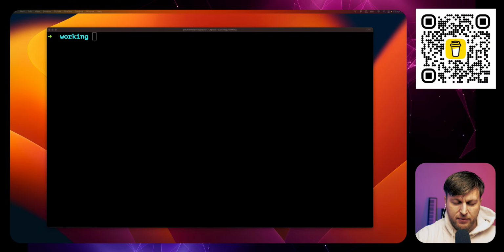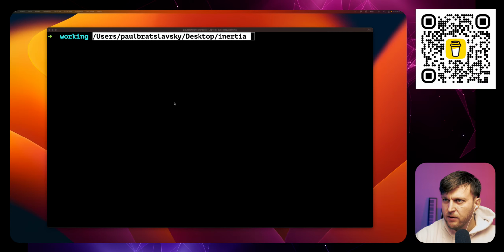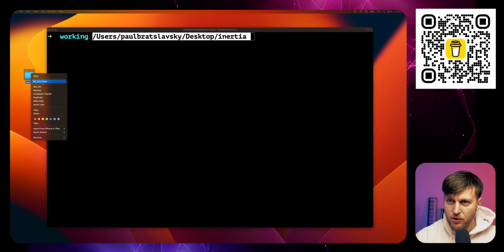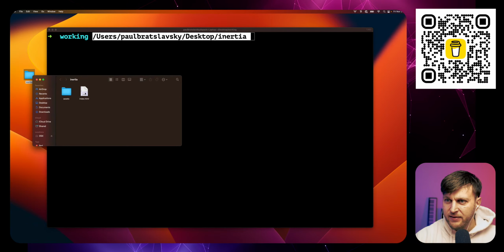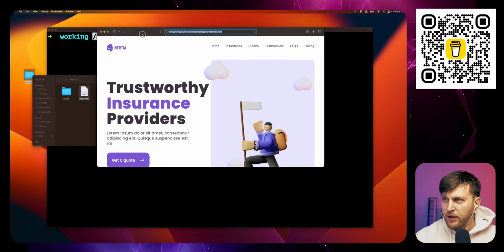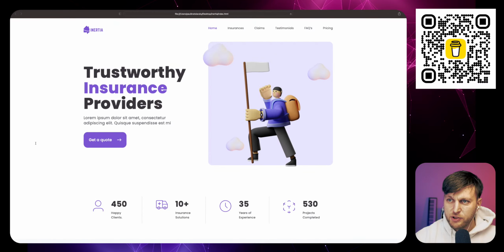I want to show you the template I bought for 13 bucks. Nope, I didn't want to drag it in here. I wanted to drag it here so everybody could see it. Nice, open. And so I bought this template and this is what it looks like. We're going to open this with Safari, and this is what the site looks like. And this is what we're going to start building.